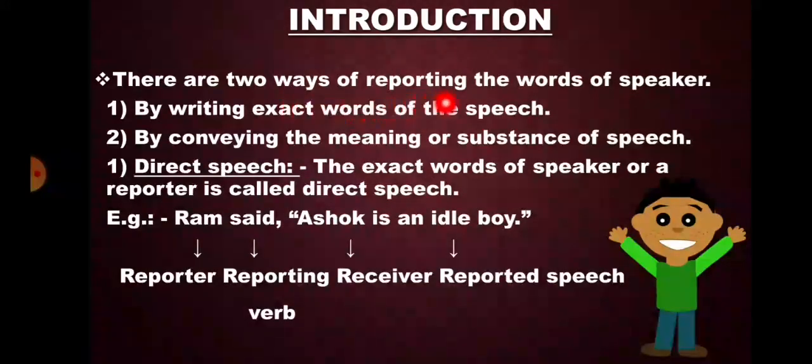Introduction. There are two ways of reporting the words of a speaker: by writing the exact words of the speech, or by conveying the meaning or substance of the speech. First one, direct speech. The exact words of a speaker or a reporter are called direct speech. For example, Ram said, "Ashok is an idle boy." Here Ram is the reporter, said is the reporting verb, "Ashok is an idle boy" is the reported speech, and Ashok is the receiver.